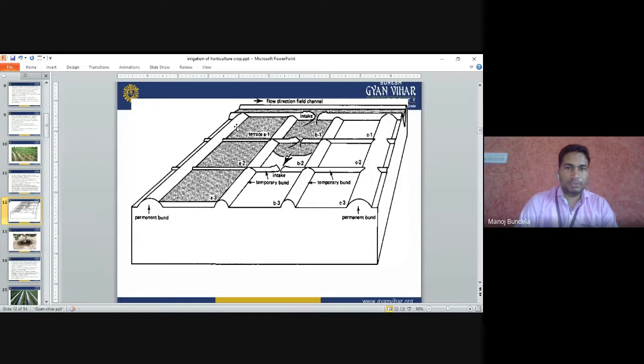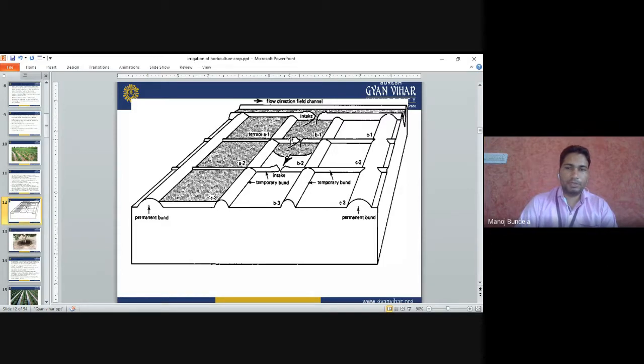From this, if in this carry the water is required, then we will fill this permanent bund and we will apply. With the help of these carries, we have to remove the soil from here, and we will apply the water here. Then in this, then in this, like this, we have to apply the water. These are the temporary bunds we have to make. Why do we make this temporary bund? Temporary bund normally we make to differentiate the first carry and second carry.